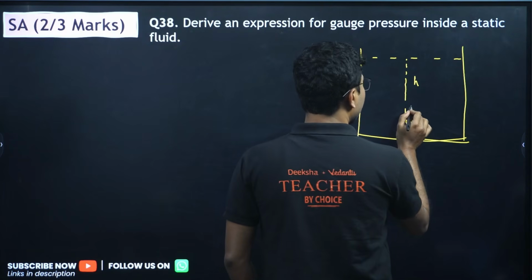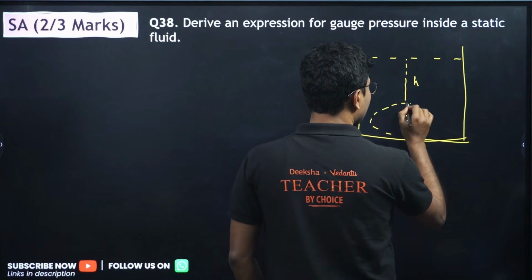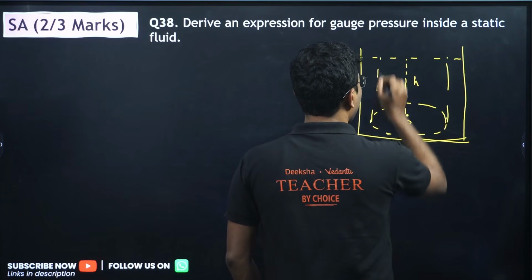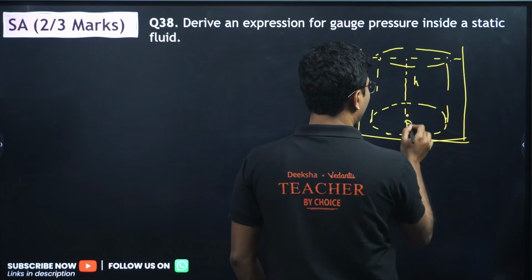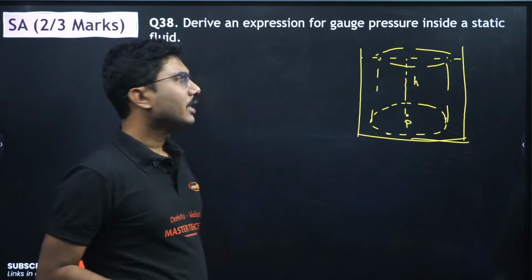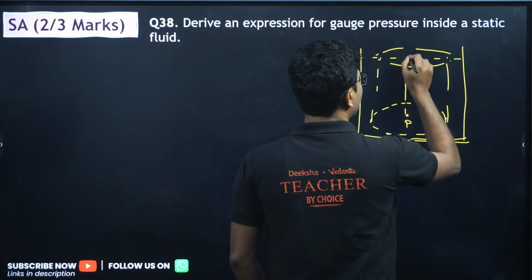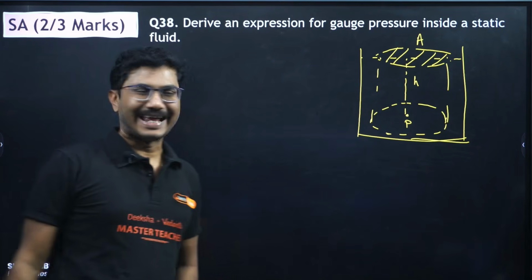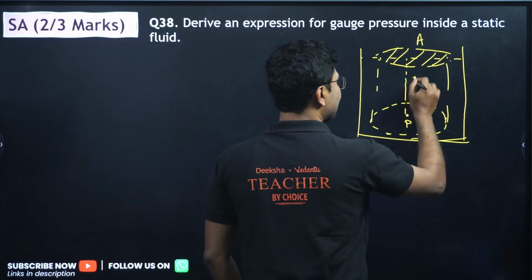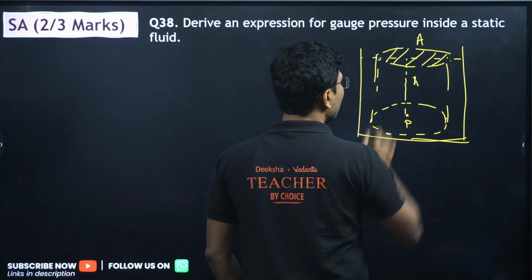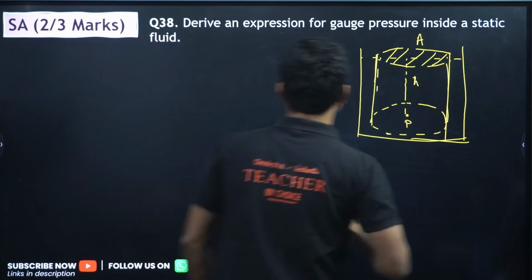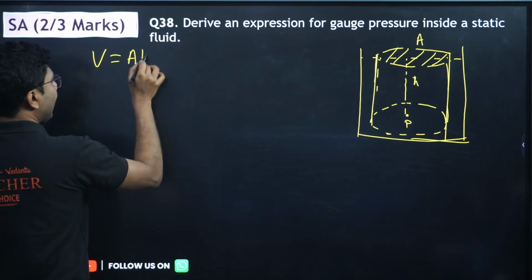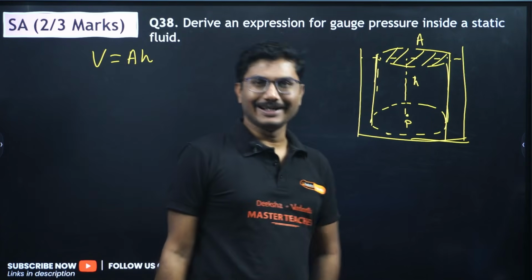So for that you have to consider a cylindrical column of the liquid which extends from this point till the top. Okay, so suppose the area of this cylinder is A, depth is h. Now what is the volume of this cylinder? The volume of this cylinder is given by area into h.